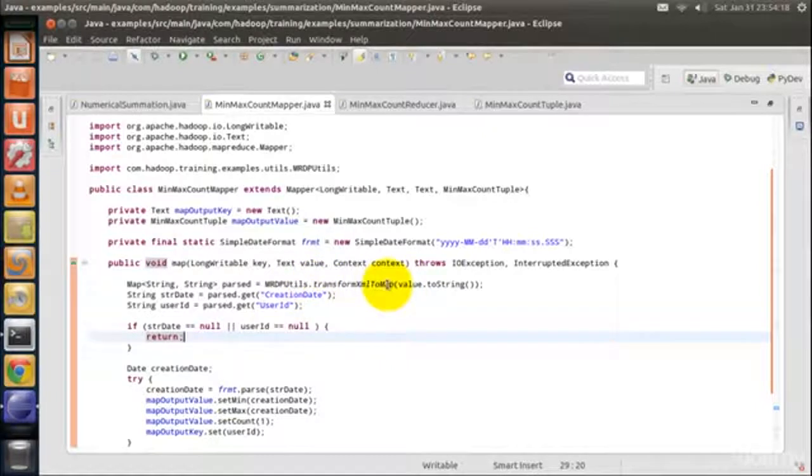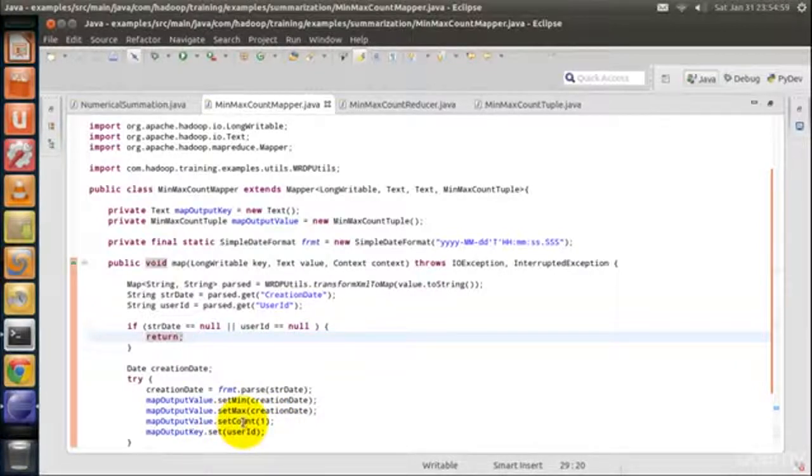Here we have a simple utility program that converts an XML element to a Java map data structure. Creation date and user ID are extracted from the Java map data structure. User ID is set as the map output key. Creation date is set as both min date and max date. Actual min date and max date will be computed in the combiner class and in the reducer class. Numerical 1 is set as the count.